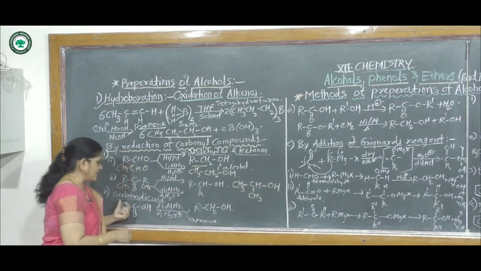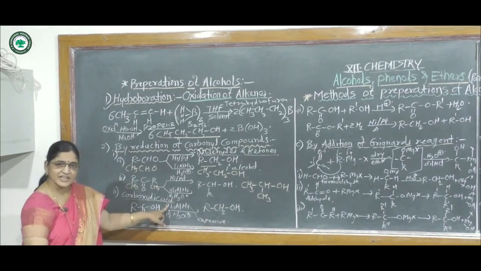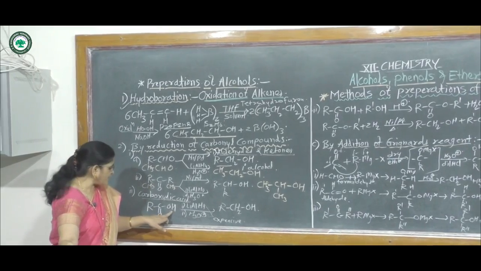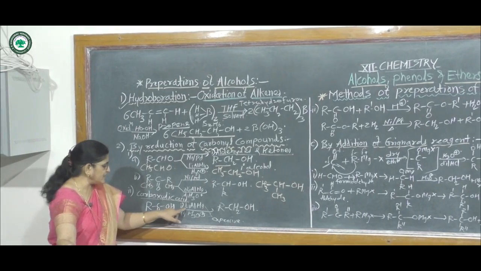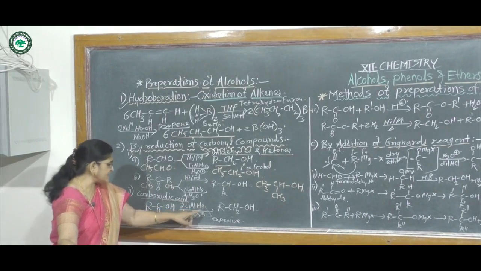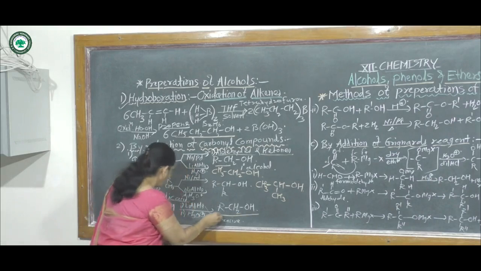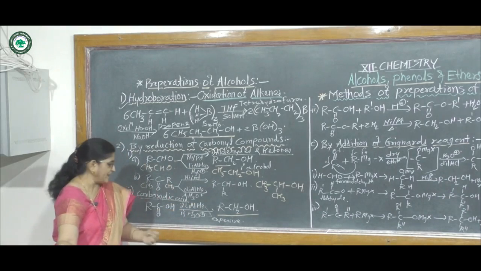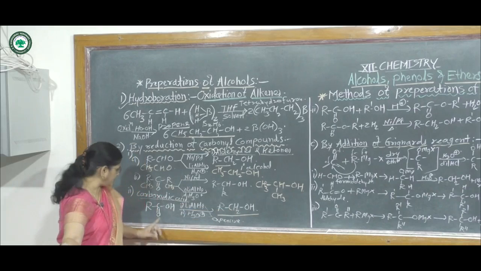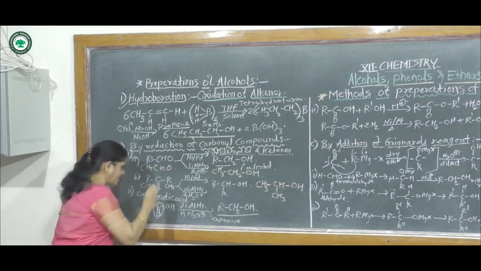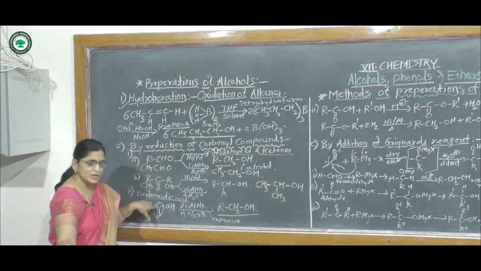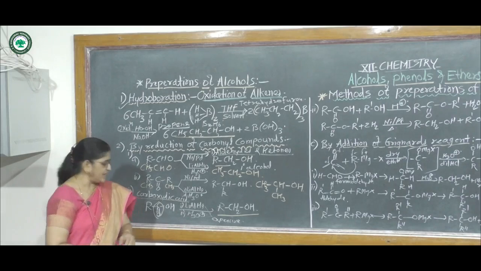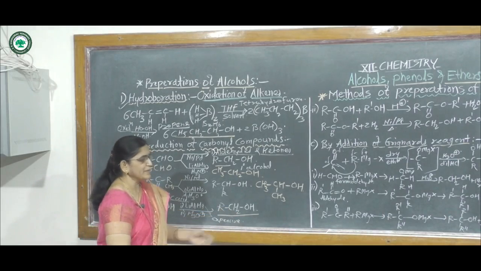Then the third reaction, reduction of carboxylic acid. A carboxylic acid has the formula RCOOH. This carboxylic acid reacts only with lithium aluminium hydride, and in this reaction it forms a primary alcohol. Lithium aluminium hydride gives four nascent hydrogen atoms. These react with the carbonyl carbon atom. Two hydrogen atoms get bonded to the carbon atom and one hydrogen atom to the oxygen atom. In this way it forms a primary alcohol.